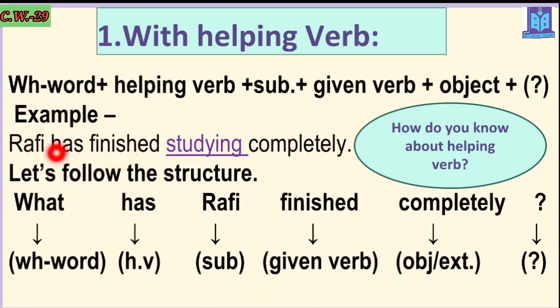In short, whenever you get a sentence, just check how many verbs are there. That's it. You can understand that you have to follow this structure. And remember one thing, the helping verb always sits before the main verb, the action verb.